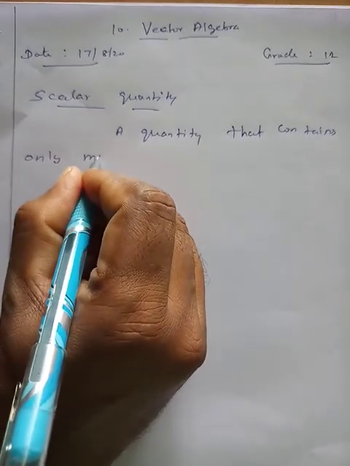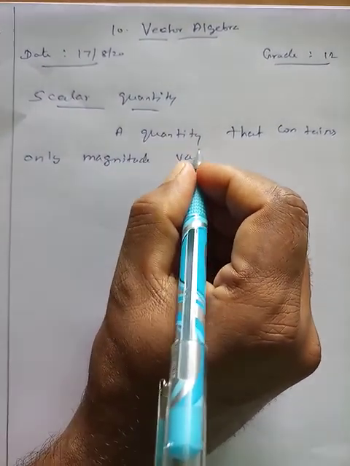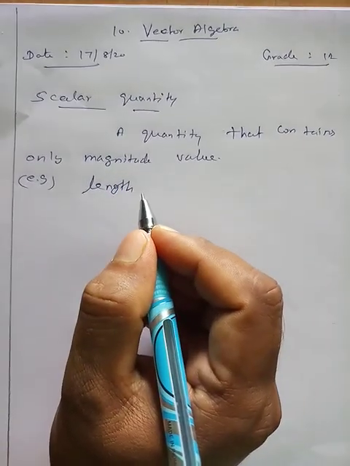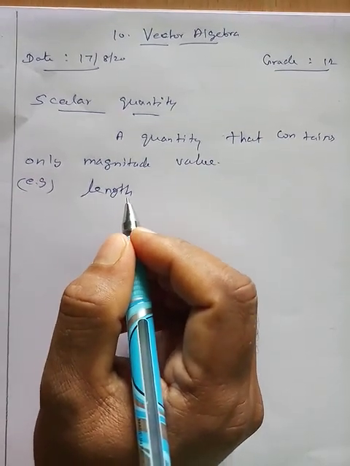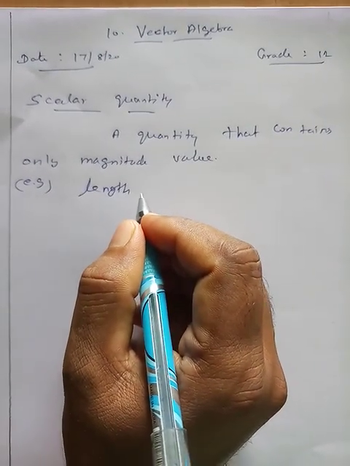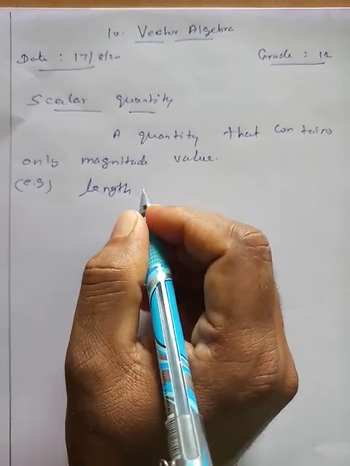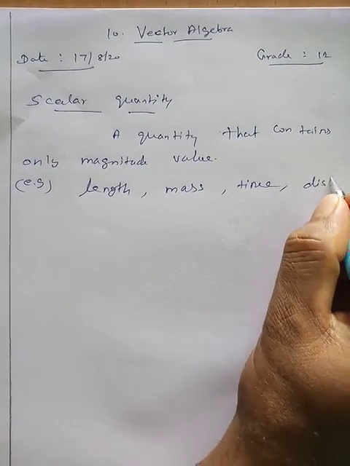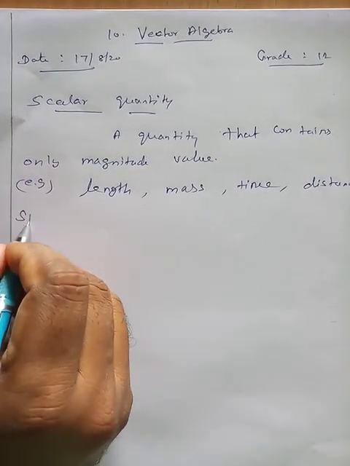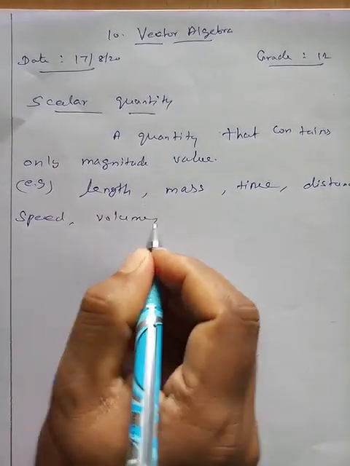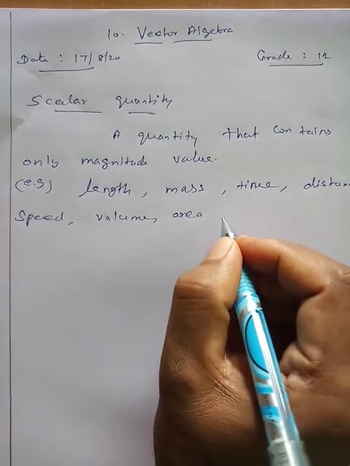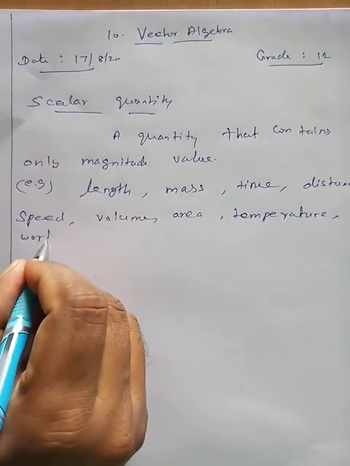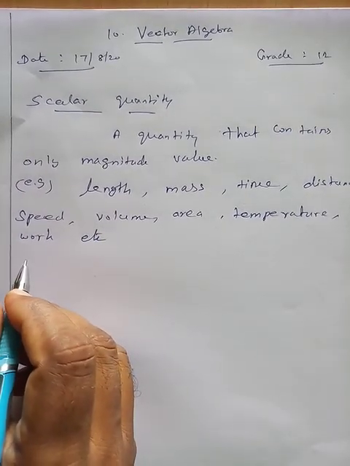For example, length, height, distance, mass, time, speed, volume, area, temperature, work, etc. These are the examples of scalar quantity.